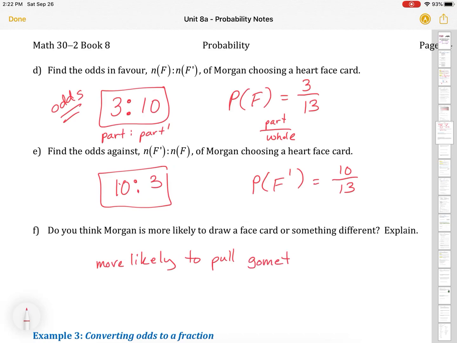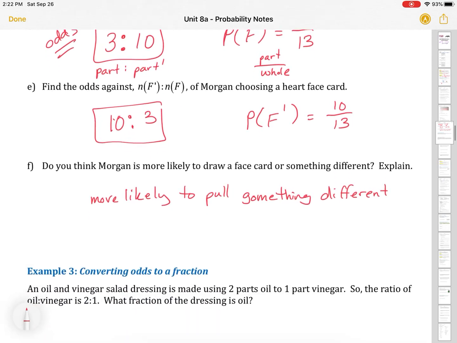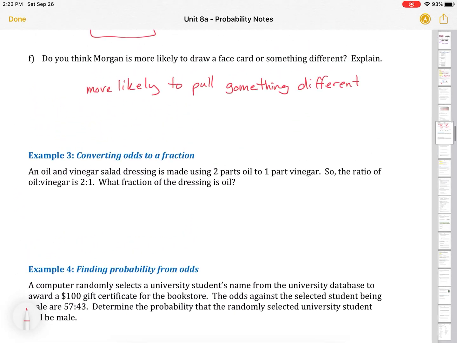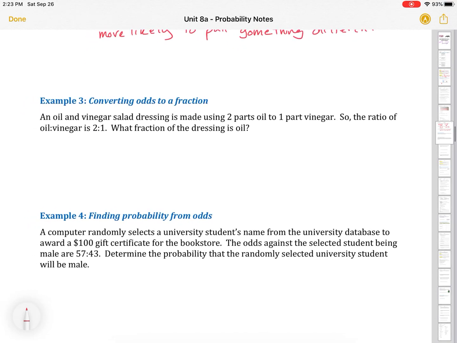Well, looking at both the odds and the probability, I think she is more likely to pull something different. Doesn't mean it's going to happen, but the odds are against her pulling a face card. Let's play around with some more odds.